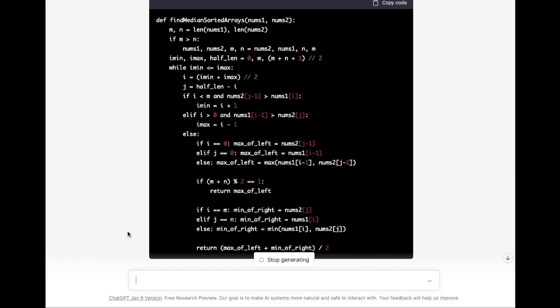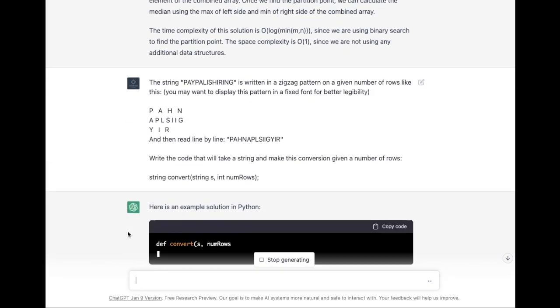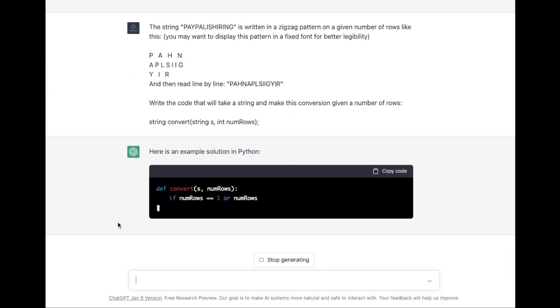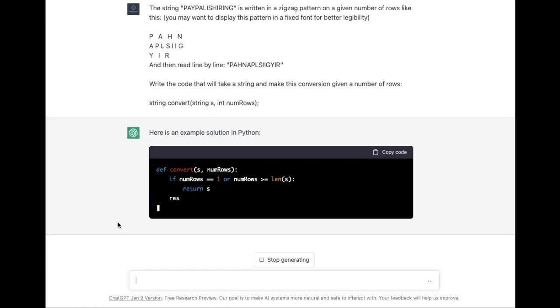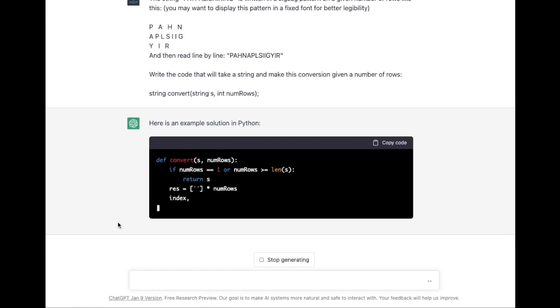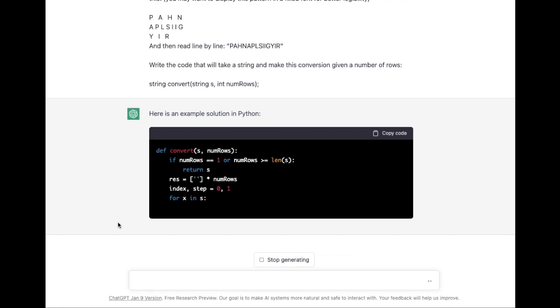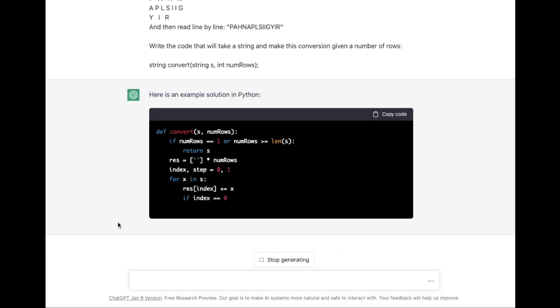To lower the difficulty, take this zigzag problem: take a string and arrange it in zigzag fashion. The challenge is to return the result when the pattern is read line by line. This problem is medium level and involves some basic conditions. I'm expecting ChatGPT to generate a short solution.